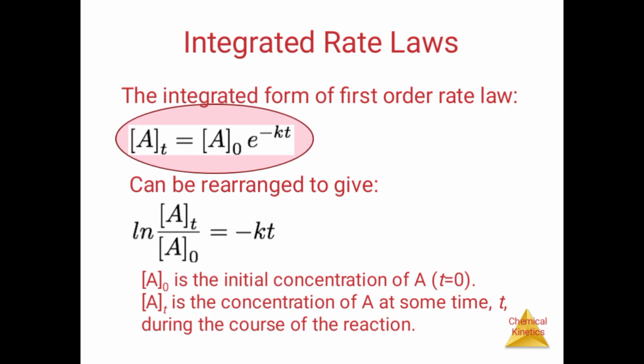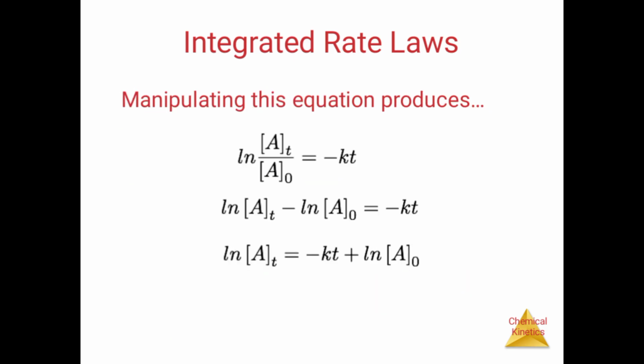Taking the ln, ln of the concentration of A is equal to minus kt. Concentration A at 0 is the initial concentration. A at time t is the concentration of A at this time t during the course of the reaction. So this is the integrated rate law equation.